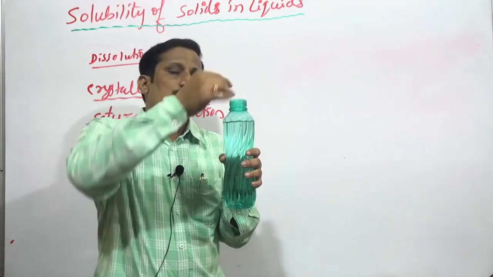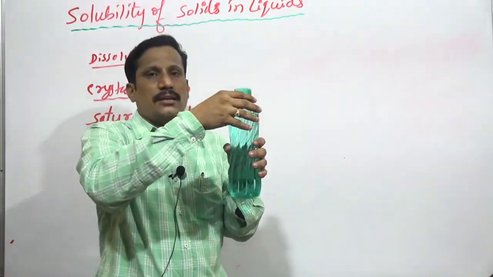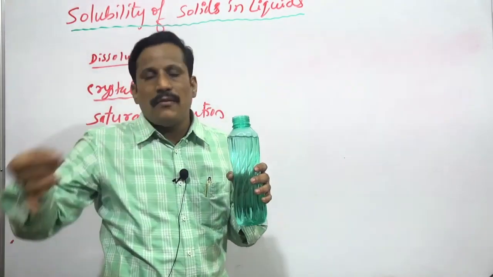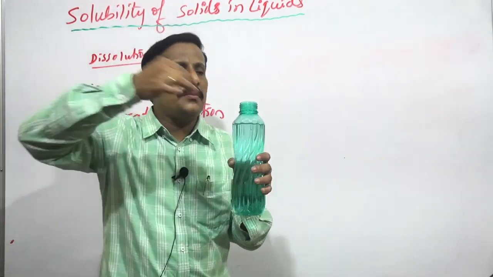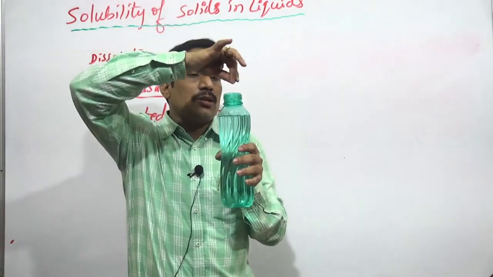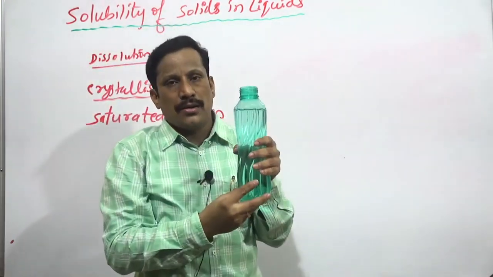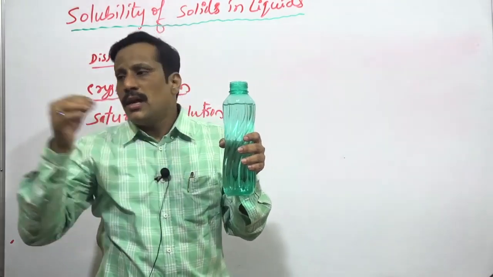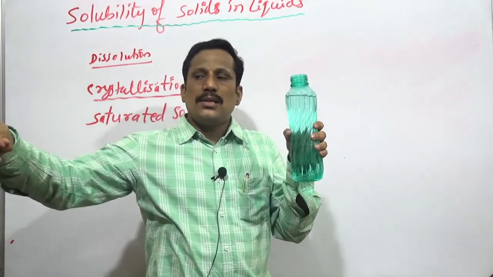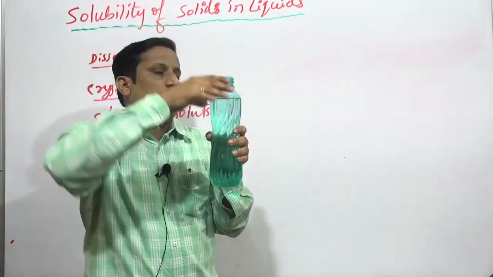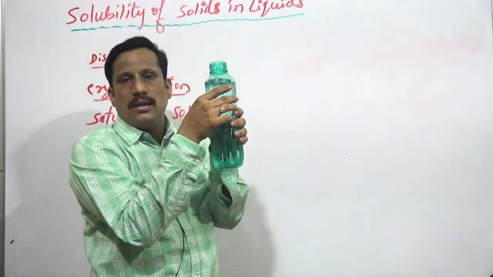Add some solute, sugar, into this, mix it, it dissolves. 1 spoon I have added, it dissolves. 2 spoons I have added, it dissolves. Keep on adding a solute into a solvent. Now what am I doing? I am dissolving sugar in this water. It starts dissolving.